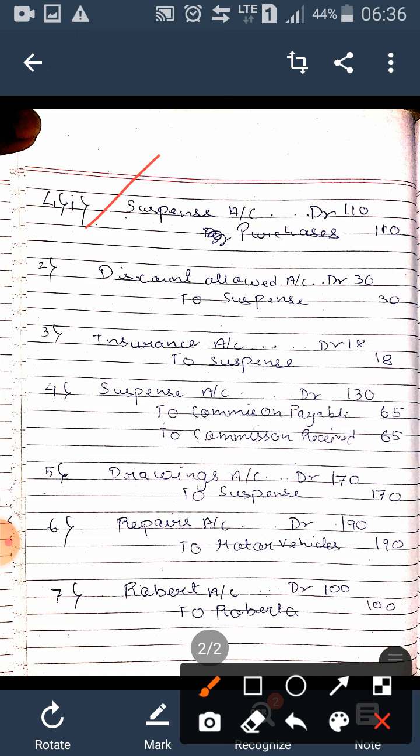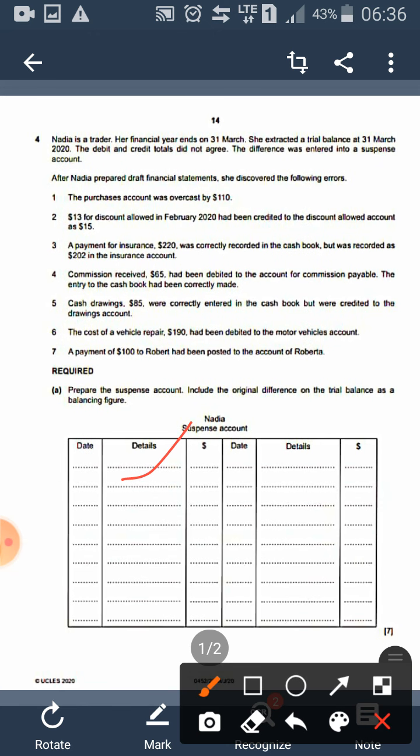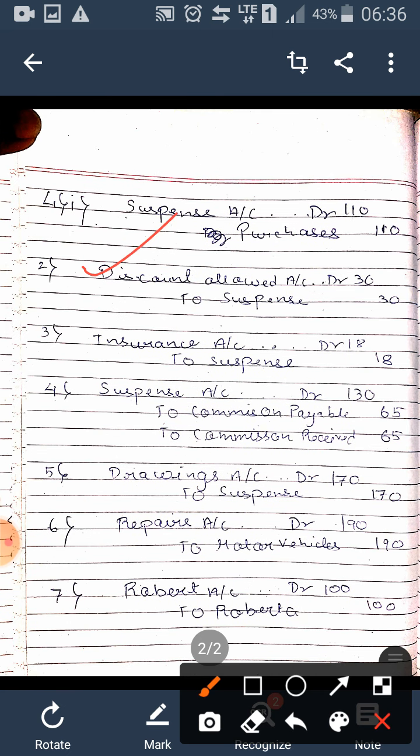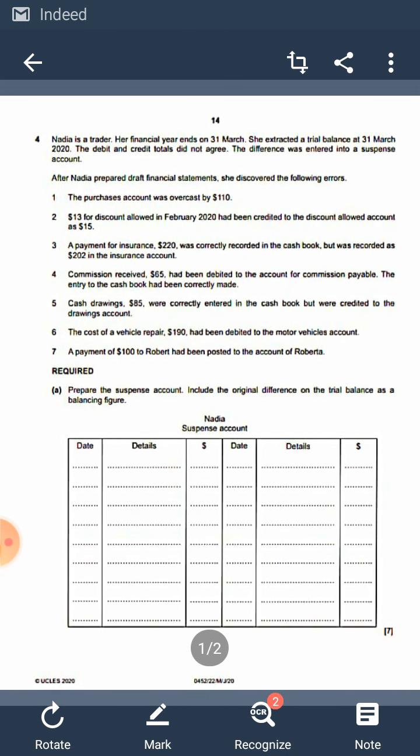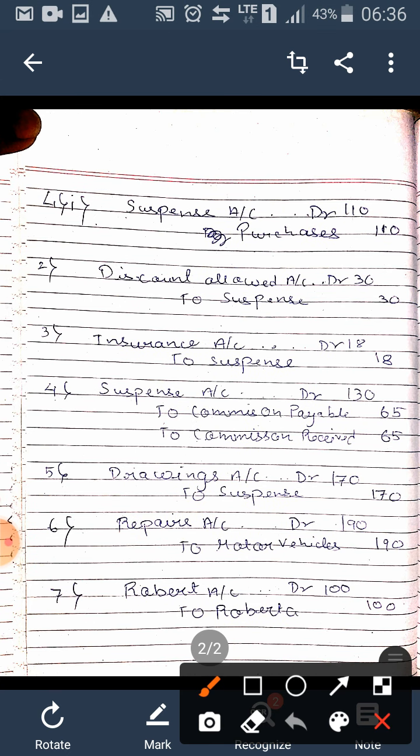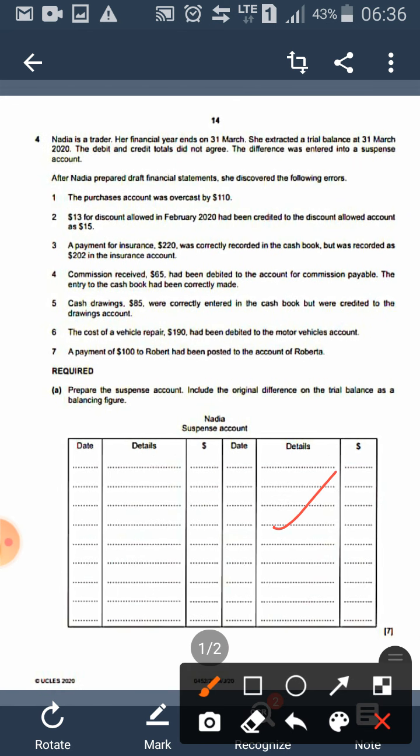What are you going to do? Since you are preparing the suspense account, you are not looking at suspense, you are looking at the other one. Purchases has been credited over here, so you will write it on the debit side. Then discount allowed has been debited over here. Suspense we are not going to look at it. Discount allowed has been debited, so we are going to credit it. And here insurance has again been debited, so we are going to write it on the credit side.